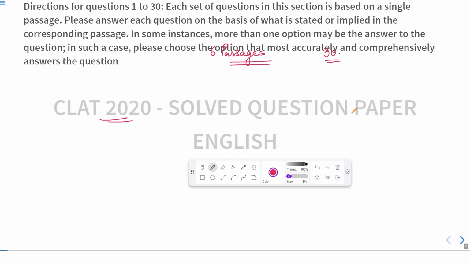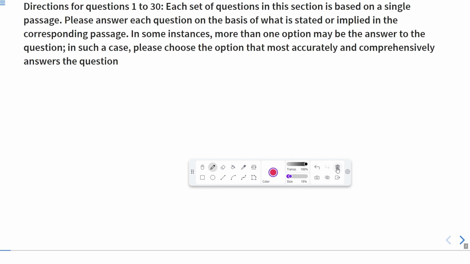So let us first read the directions of this question. Each set of questions in this section is based on a single passage. It means there are several passages, and each set of questions, suppose there are 5 questions, belong to one passage only.